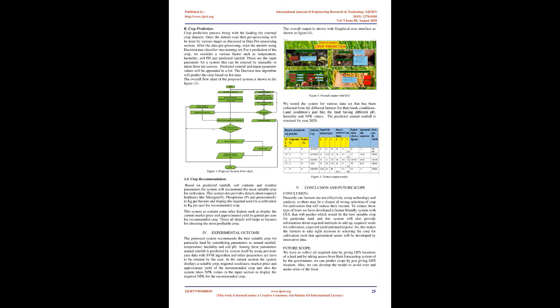B. Crop prediction. The crop prediction process begins with loading the external crop datasets. Once the dataset is read, pre-processing will be done in various stages as discussed in the data pre-processing section. After the data pre-processing, train the model using a decision tree classifier on the training set. For crop prediction, we consider various factors such as temperature, humidity, soil pH, and predicted rainfall.